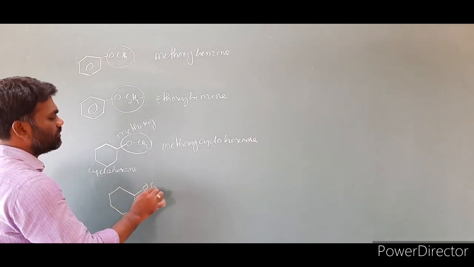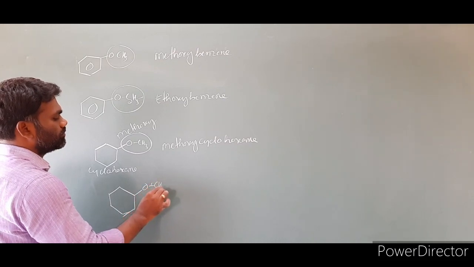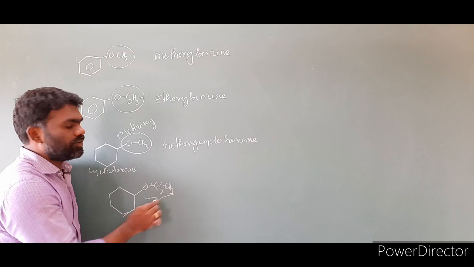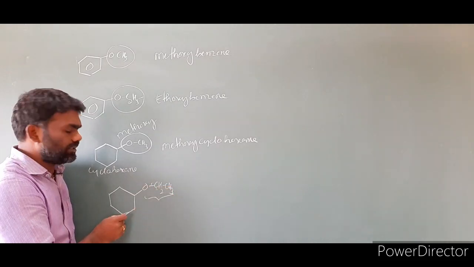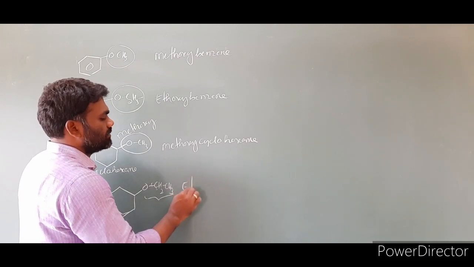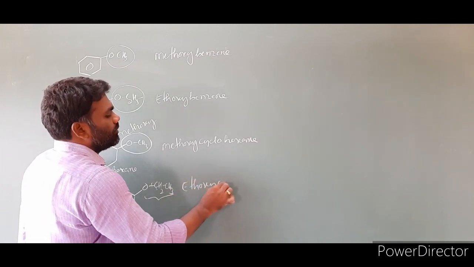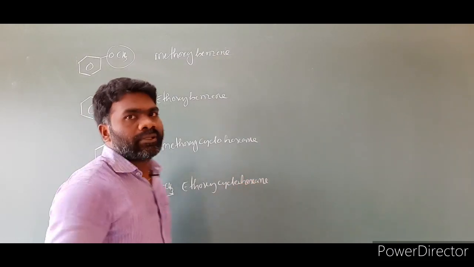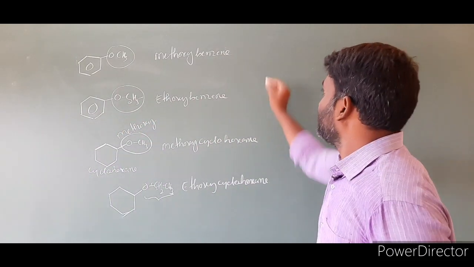I am taking one more example. What is the name of this compound? Here, this is an ethoxy group, and we have to take this as cyclohexane. Then the name is ethoxycyclohexane. So this is the name of this compound.